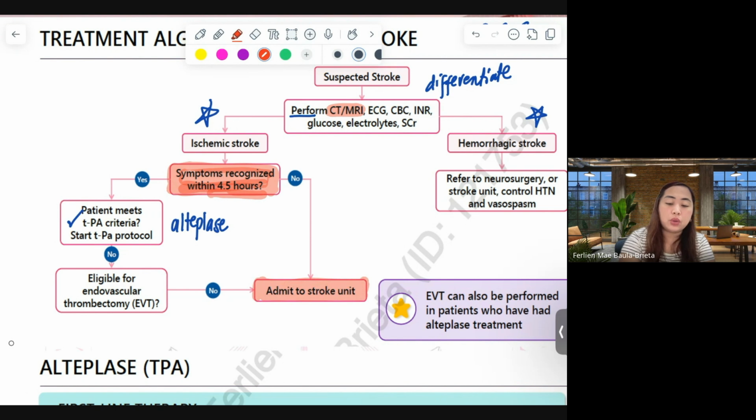We have also here a specific one after giving Alteplase, the EVT or endovascular thrombectomy. As mentioned, this is only applicable on a case-to-case basis if the occlusion happened in a larger vessel and it is confirmed from the CT scan and MRI.